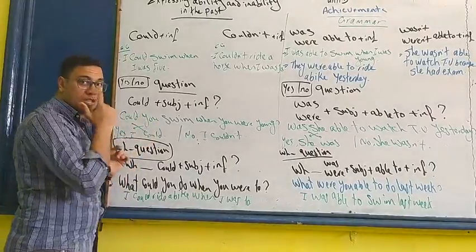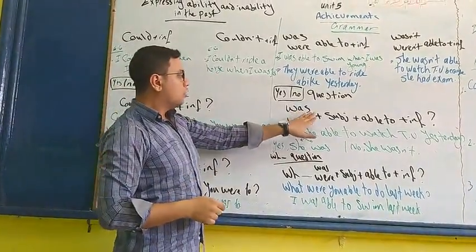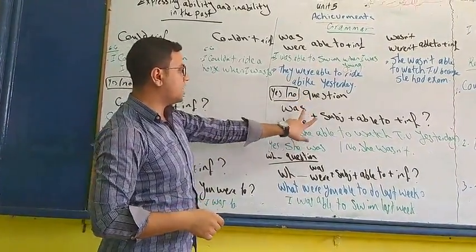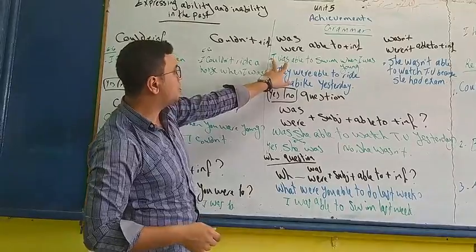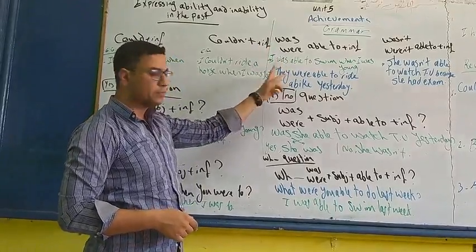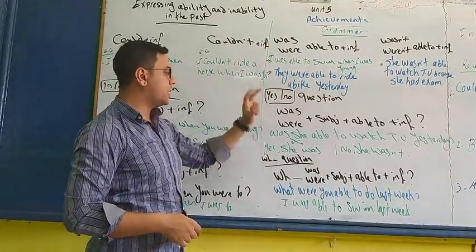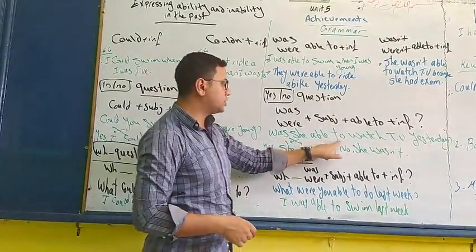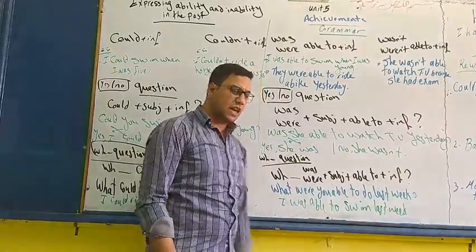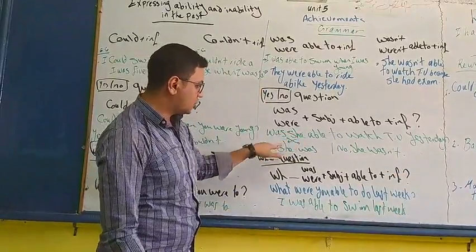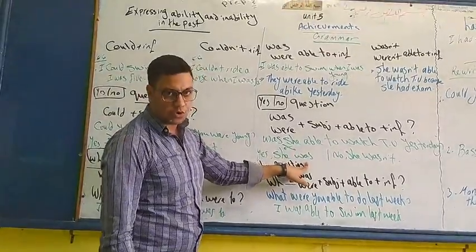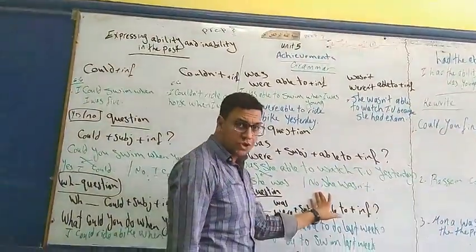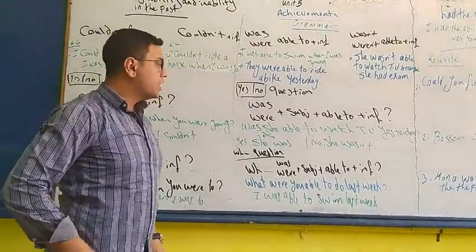With was or were it's the same, but I make the inversion between was or were and the subject. Was I, was you, or were you? Were they? Was she able to watch TV yesterday? Yes, she was. The subject comes first, then the helping verb was. No, she wasn't, if I want to answer with no.